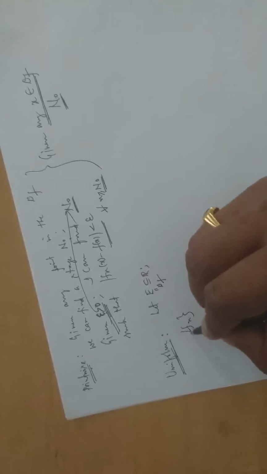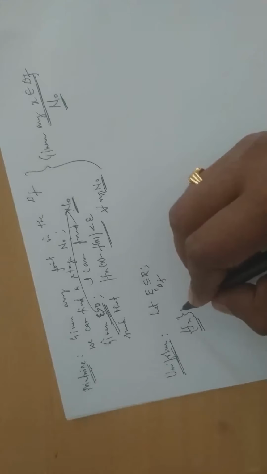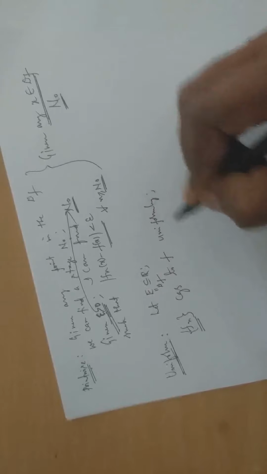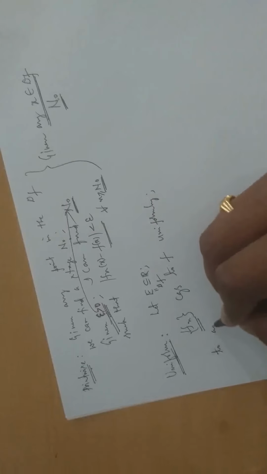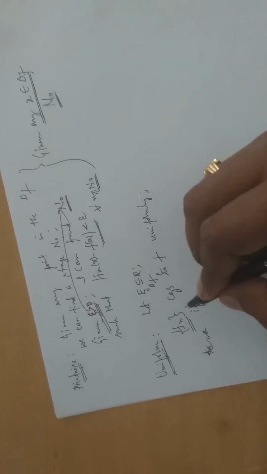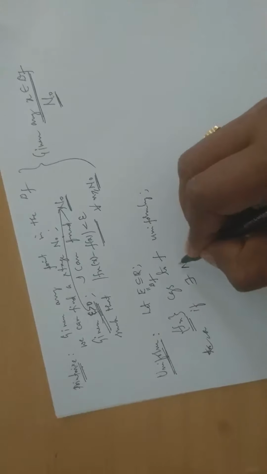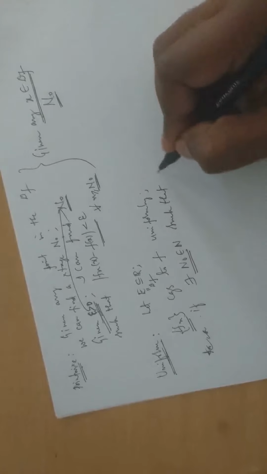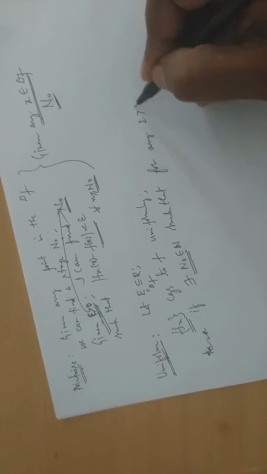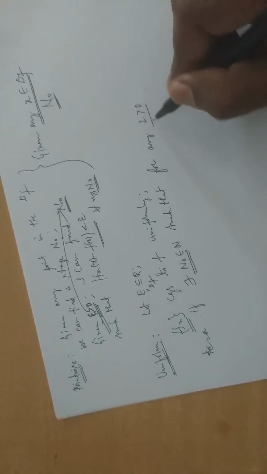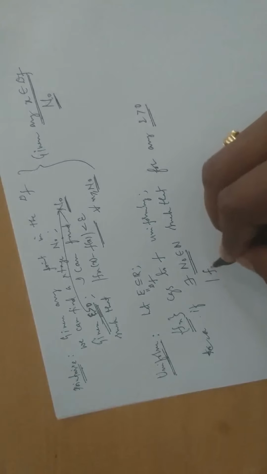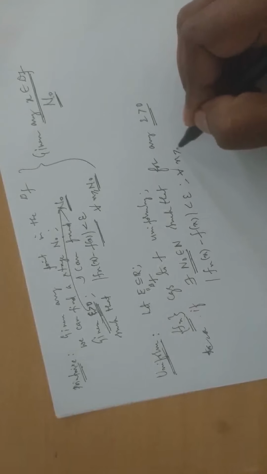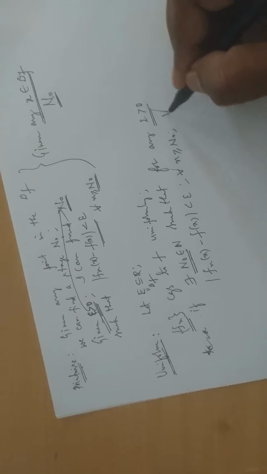And we say the sequence of functions fn converges to f uniformly if there exists a stage n naught such that, for any positive epsilon, we have fn of x minus f of x is less than that epsilon for all n greater than or equal to n naught, and this will work for every member.